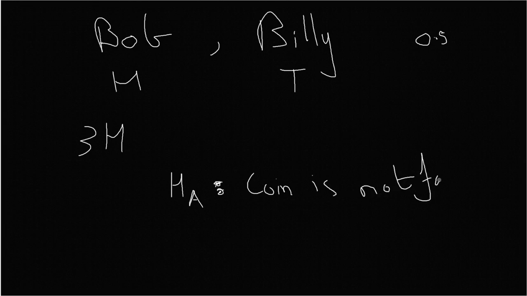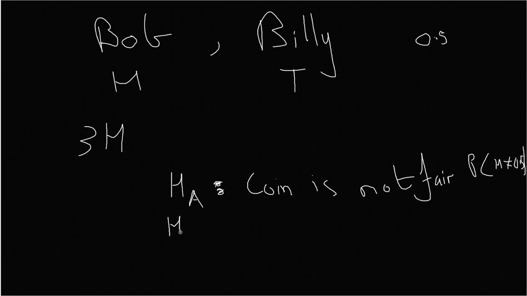So there are two ways of looking at it. The coin is either not fair, which is the claim, or the coin is fair. When the coin is not fair, we can say that the probability of heads is not 0.5.